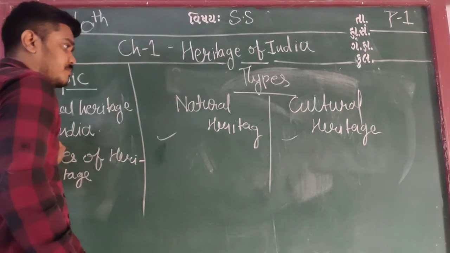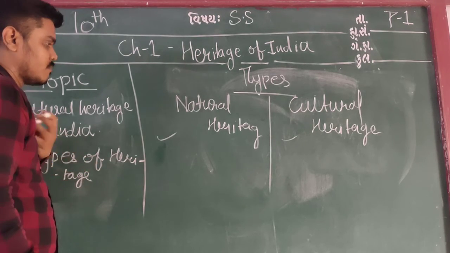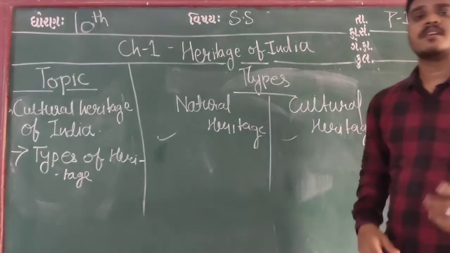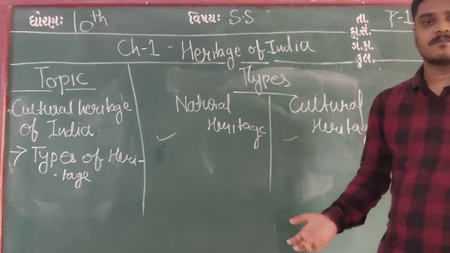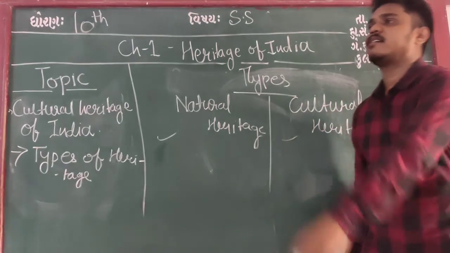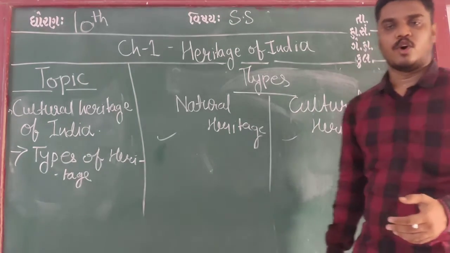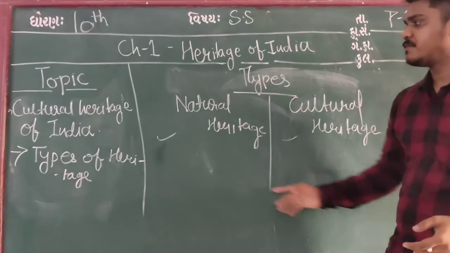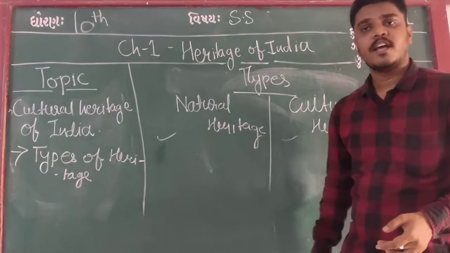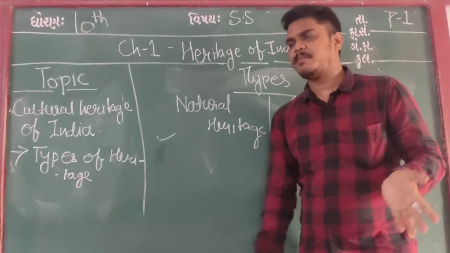Natural means landscapes, rivers, ponds. These are natural heritage, and cultural heritage I have earlier discussed: monuments, sculptures, and all that are cultural heritage. You must prepare these two important topics: natural heritage and cultural heritage. Rivers, streams, and vegetation. We can't consider human beings as natural heritage.